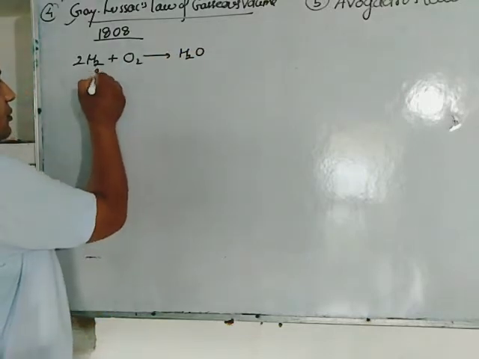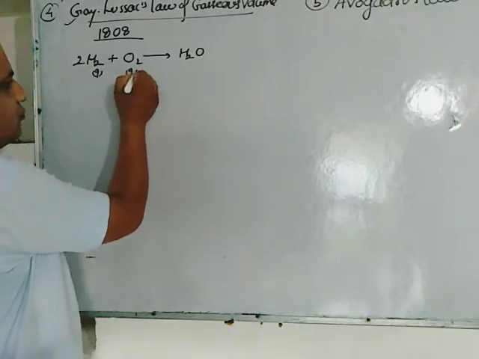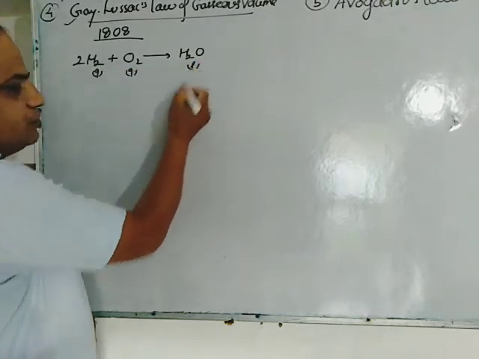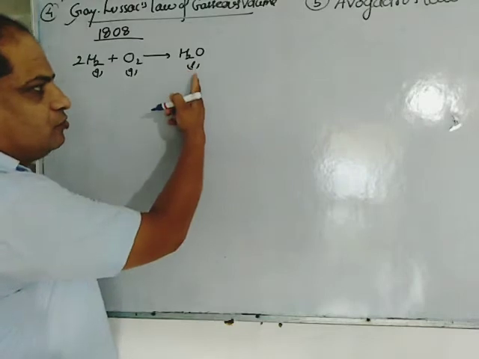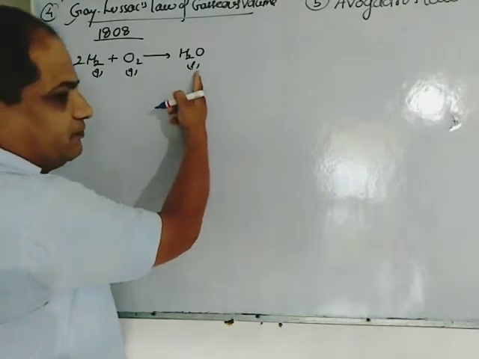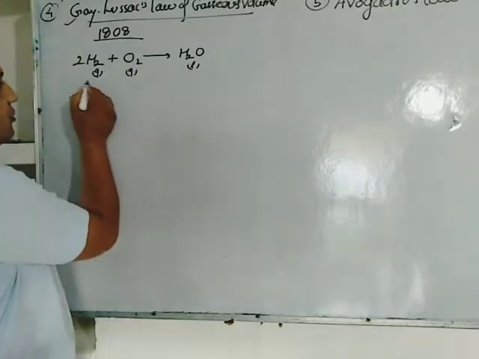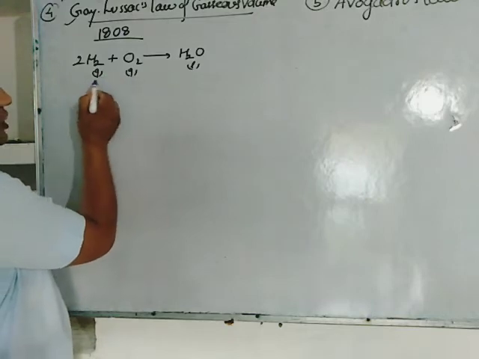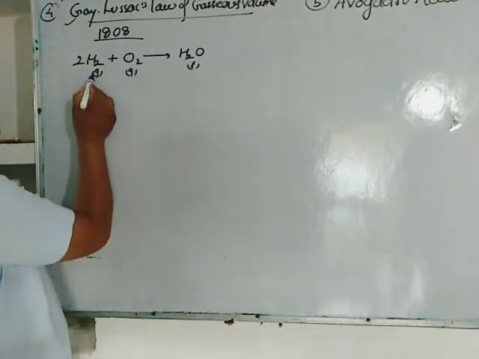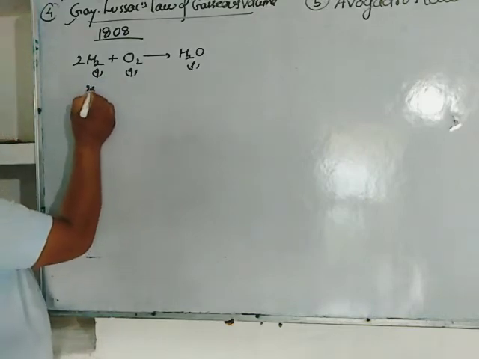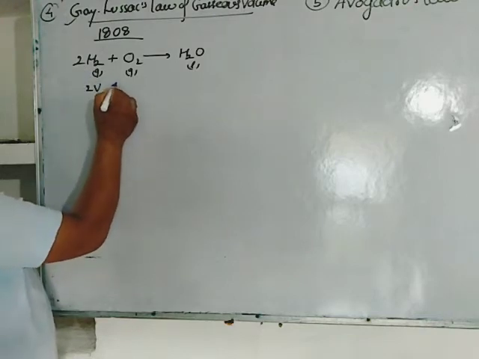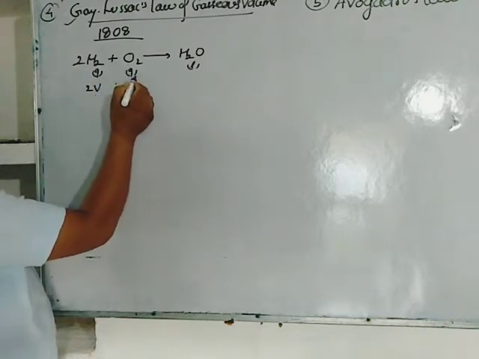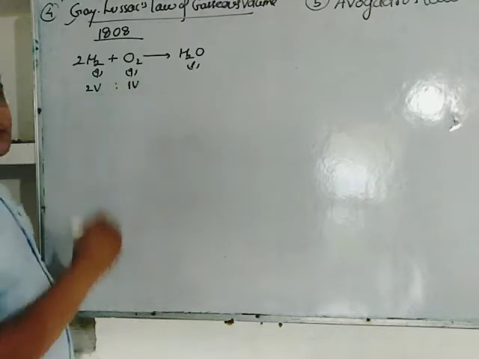Here H2 is gas, O2 is also gas, but H2O is liquid. So its volume is not concerned with the Gay-Lussac's law, as it is clear from the equation that two volumes of hydrogen combines with one volume of oxygen.